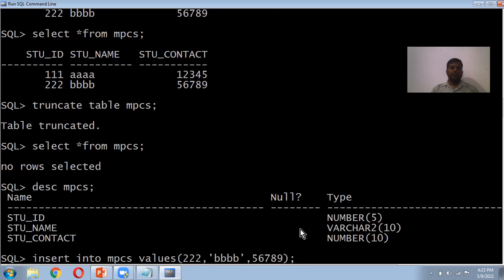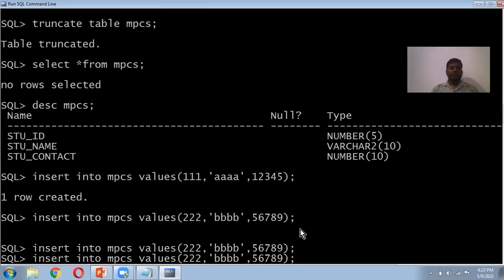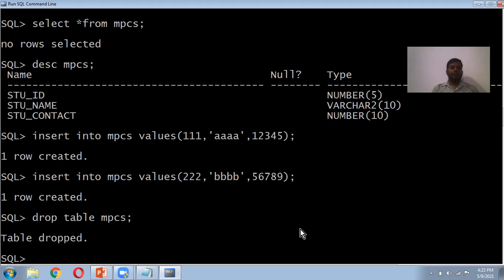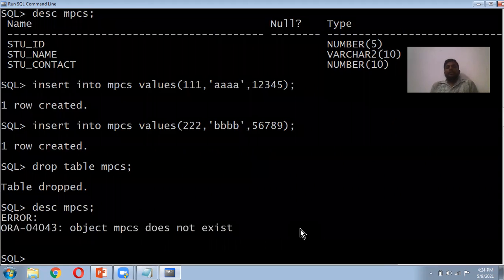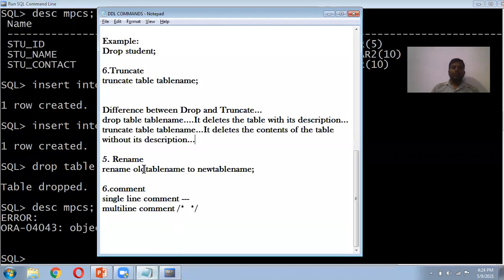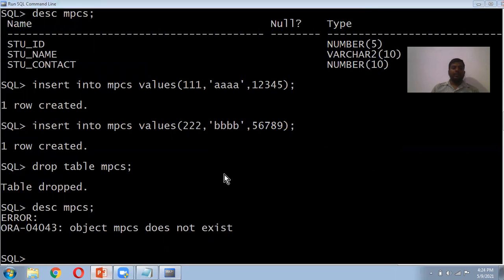One second, we insert the values here. Now if you do drop table MPCS, the table is dropped. Now if you see the description of MPCS, it won't exist. That is the difference between truncate and drop. Truncate table deletes the contents, but it keeps the description, the skeleton, with all the attributes. Whereas the drop command completely deletes the object with its description also. These are the differences. With this, we have completed the DDL commands.